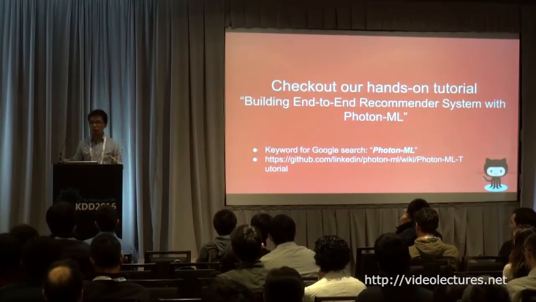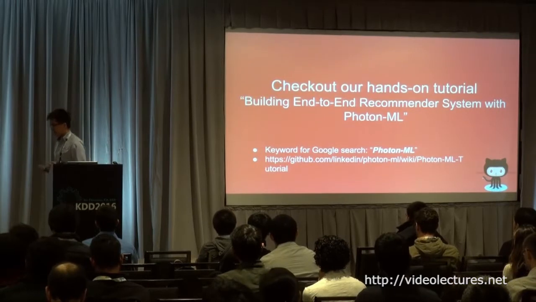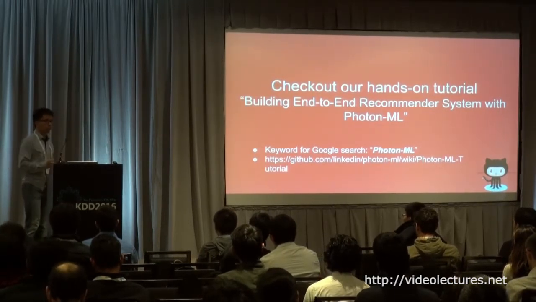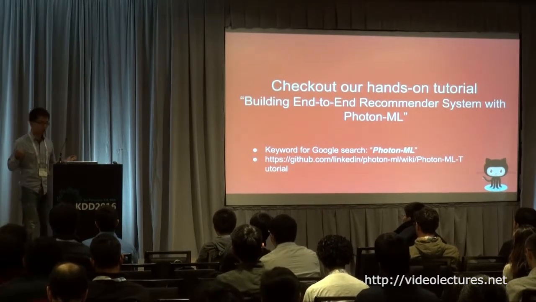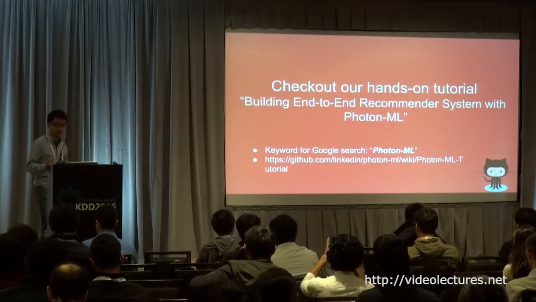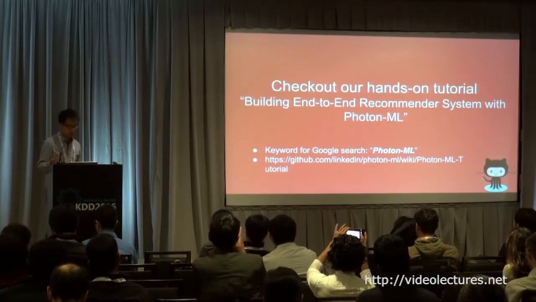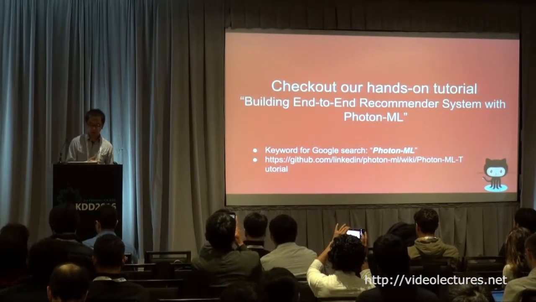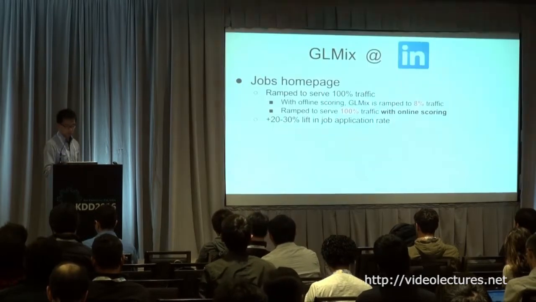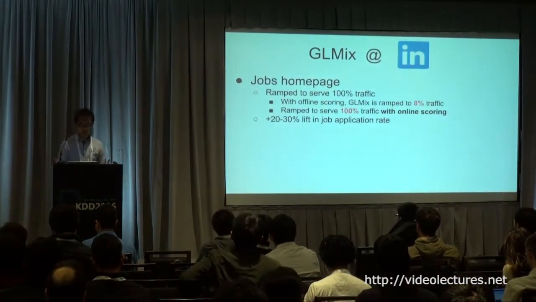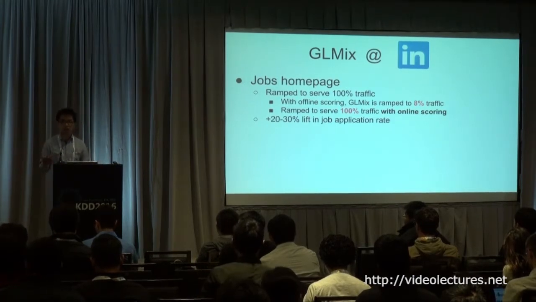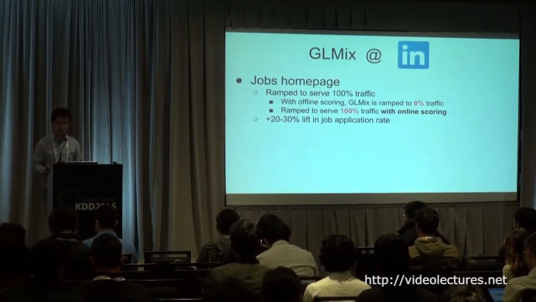One of the very challenging parts of building a recommender system end to end, like I mentioned earlier, is how to do the online scoring and deploy the model online. So I encourage you to check out our hands-on tutorial on how to build an end-to-end recommender system with PhotonML. Just Google the keyword PhotonML, and you will go to the GitHub wiki, where we have the PhotonML tutorial. With online scoring, we are able to serve this very complicated, huge model with 100% of our traffic.